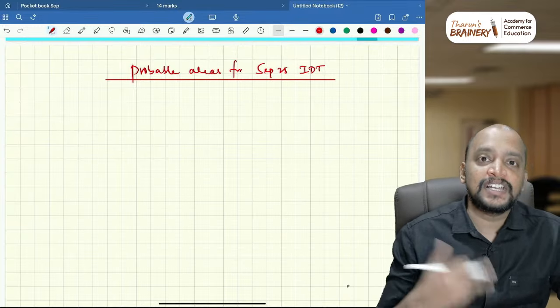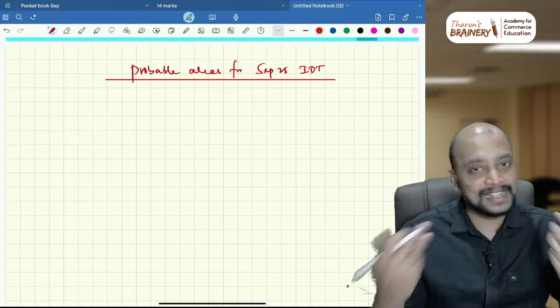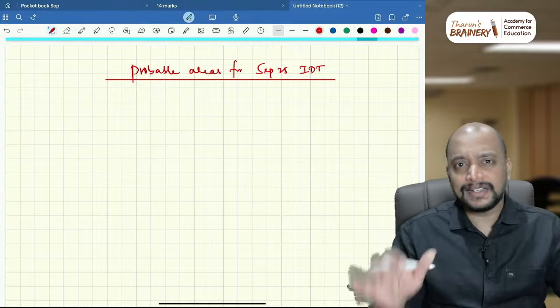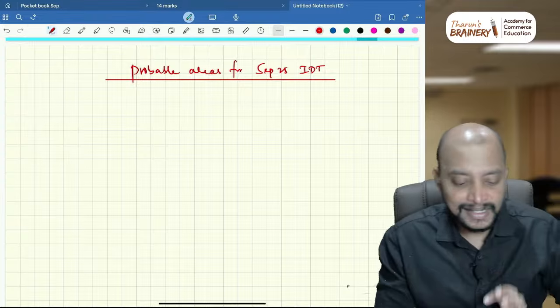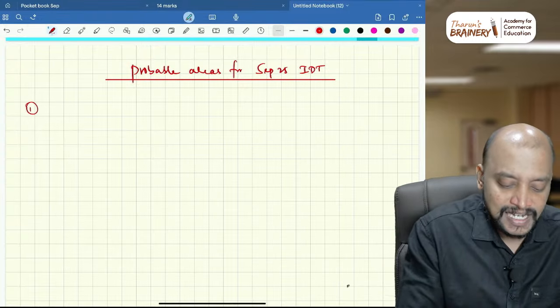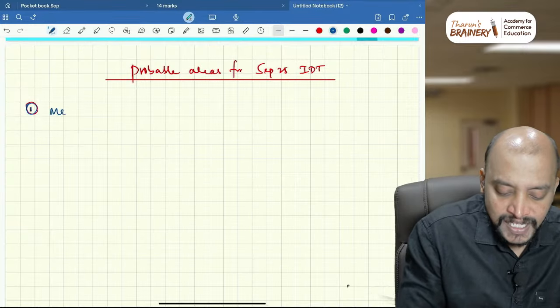Suppose from this itself you are getting good questions, I will be very happy, but this is based on past exam questions which ICAI usually analyzes. That's what I am discussing now. The first aspect is with respect to merchant export. So what are the aspects that you need to know about merchant export?